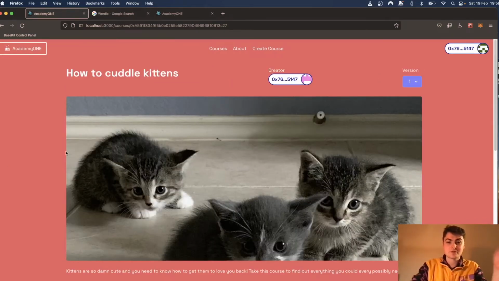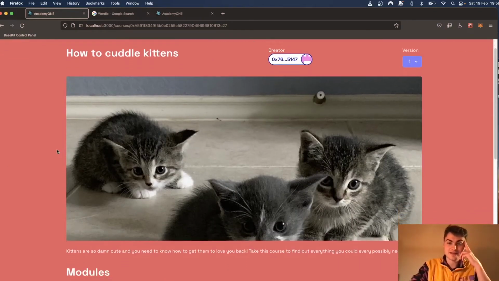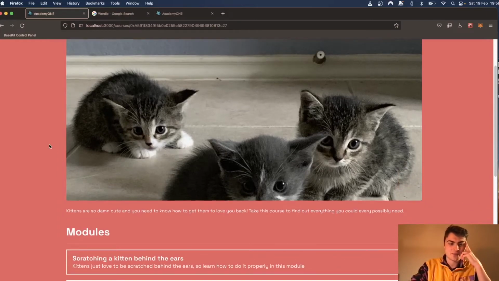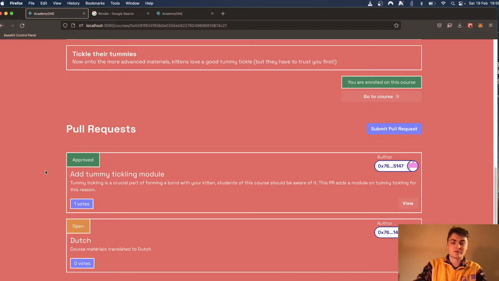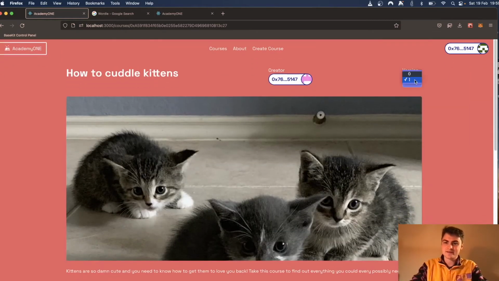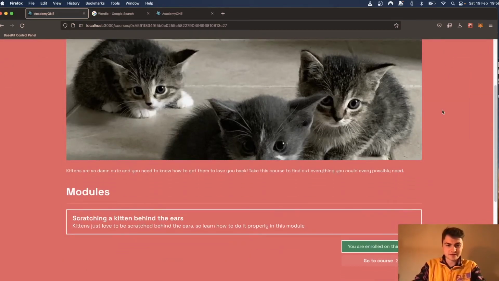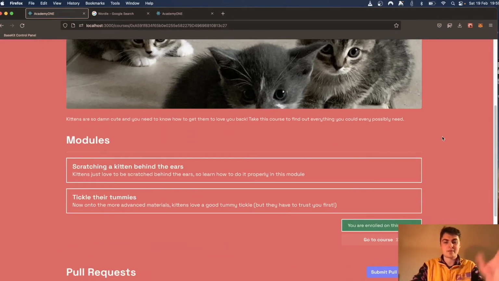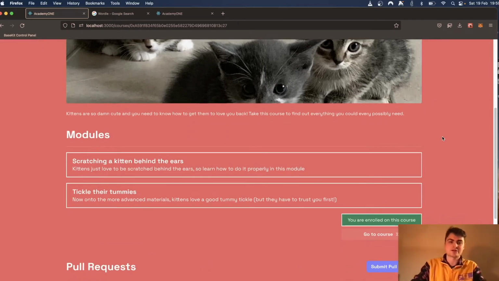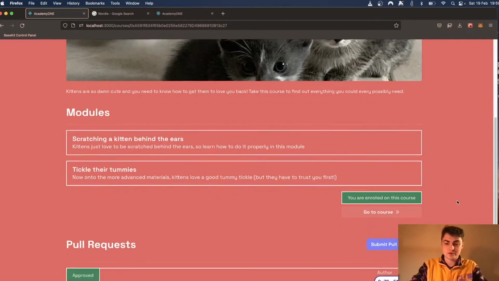Here we are on a different course we've made already, How to Cuddle Kittens. So we can see here there's actually some more interesting stuff going on. We've already made and approved some pull requests for this course. So this first request has been approved, and this was to add the tummy tickling module. We can see version 0 of the course did not contain that module, but version 1 does, because when that pull request was accepted, it creates a new version of the course with this new set of modules.